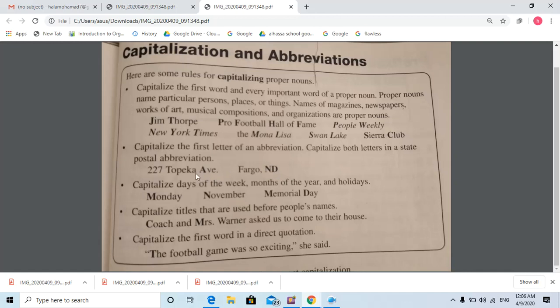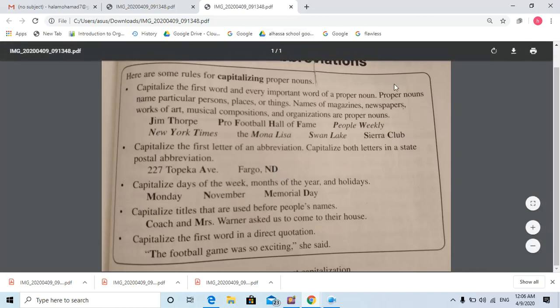Like 227 Topeka Avenue, A is capital, T is capital. Fargo, ND. F is capital, and ND also should be capital because it's an abbreviation. This is number 1, we're done with proper nouns. Number 2, capitalize the first letter if we have an abbreviation.